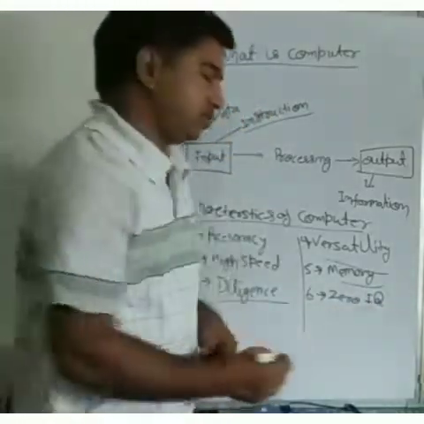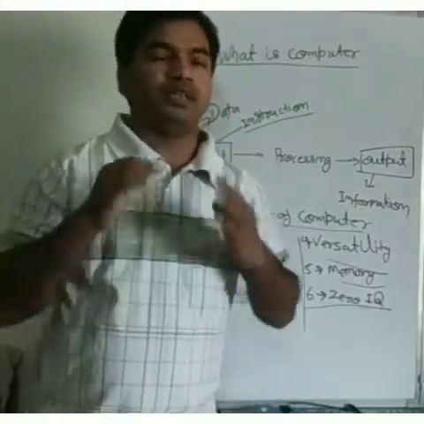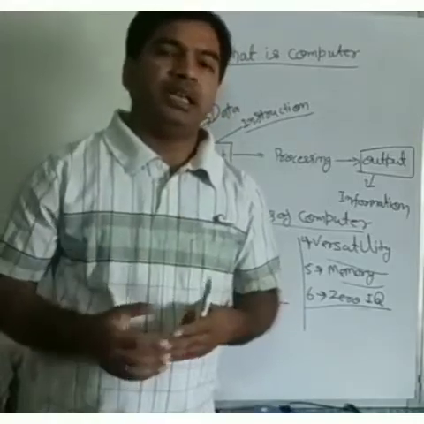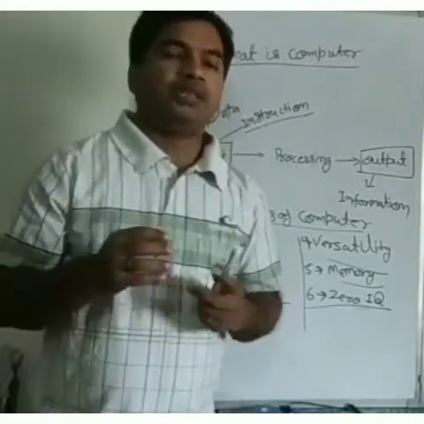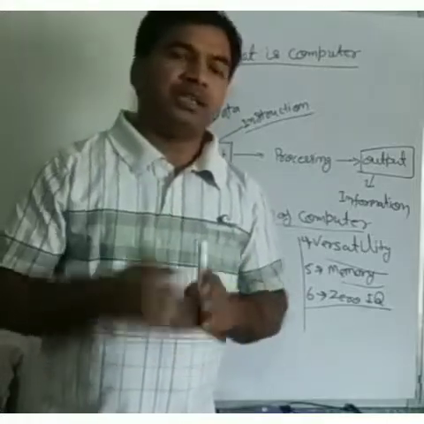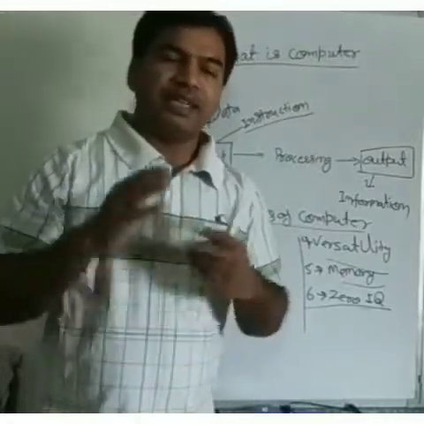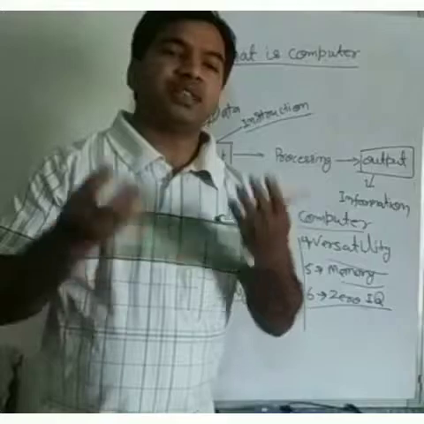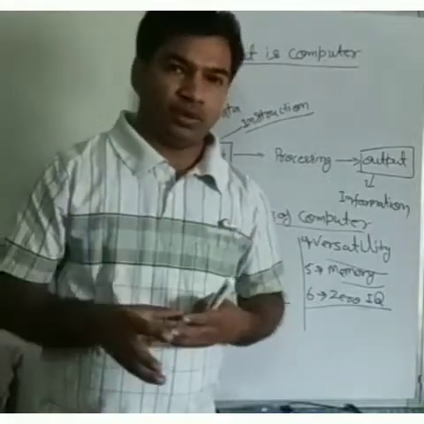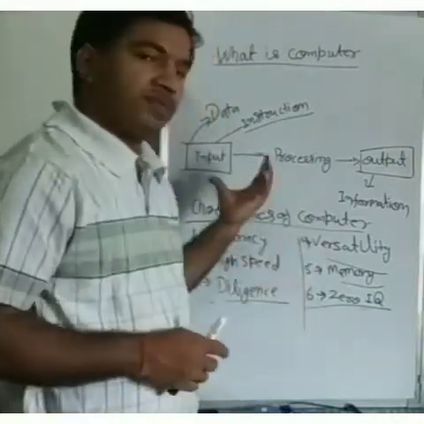The most important characteristic of the computer is zero IQ. Zero IQ in the sense that a computer does not have its own brain. It has no IQ. It always processes the data which we put in the form of data and instruction, and it always performs all operations on the basis of this. It cannot do anything in its own way. So its IQ is zero and it has no brain. Okay, so these are the characteristics of the computer.